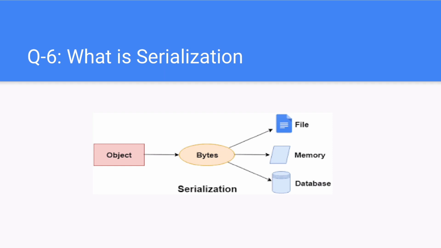There are three types of serialization. Binary serialization saves your object data into binary format. SOAP serialization saves your object data into binary format, mainly used in network-related communication. XML serialization saves your object data into an XML file.